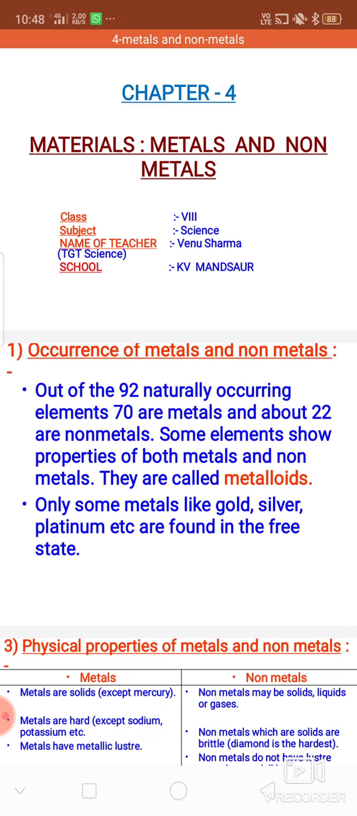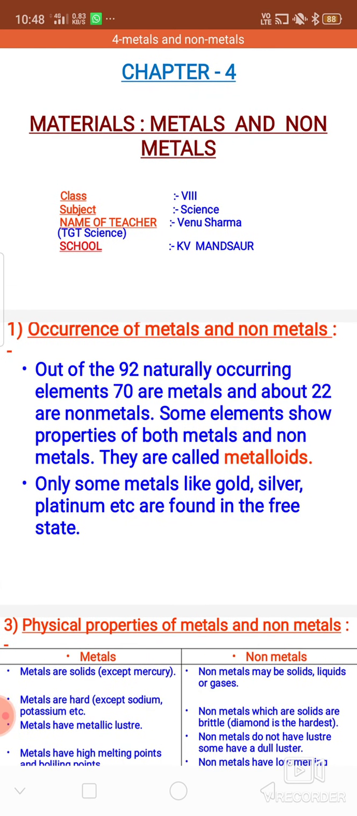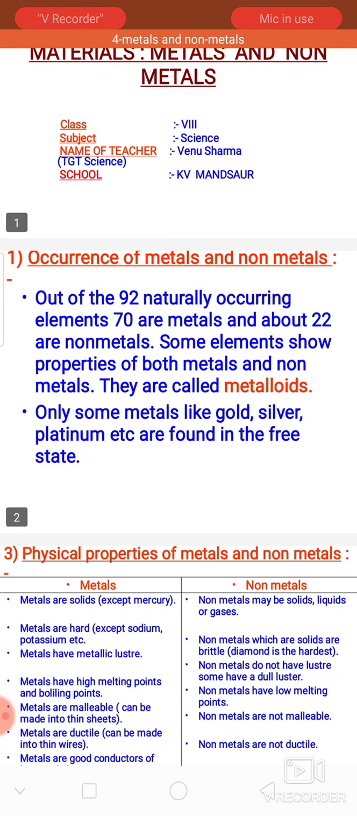Yesterday I shared a presentation of chapter 4, that is metals and non-metals. The materials may be of two categories. They may be either metals or non-metals. Out of the 92 naturally occurring elements, 70 are metals and about 22 are non-metals. And there are some elements which show both the properties. That means they show the properties of metals and of non-metals, both. Such kind of materials are called metalloids.